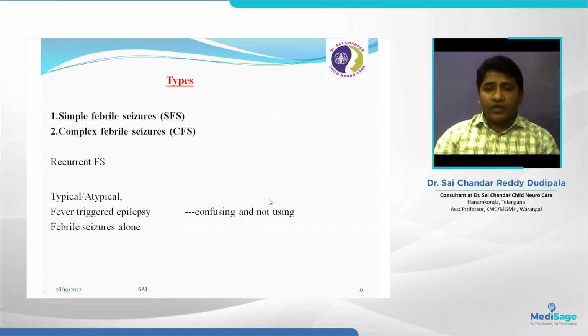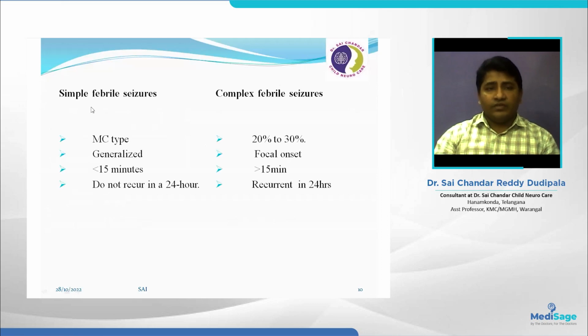So we are not going to use these confusing terminologies. In 2021, the AOCN and IAP released a consensus about these terminologies. Only use the words simple febrile seizures and complex febrile seizures. We are going to see the meaning of simple febrile seizure and complex febrile seizures.